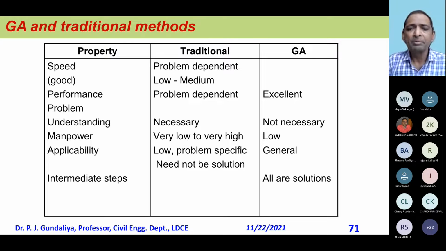Applicability: low problem specific, need not be shown, so you can apply it everywhere, I can say. Intermediate steps need not be for solution. All are solutions. So you will get a solution at the end of the first round, second round, third round.